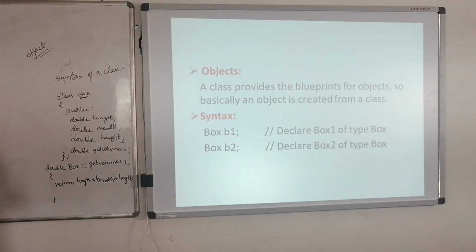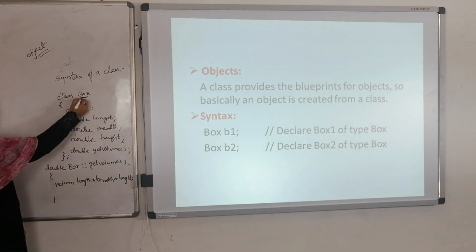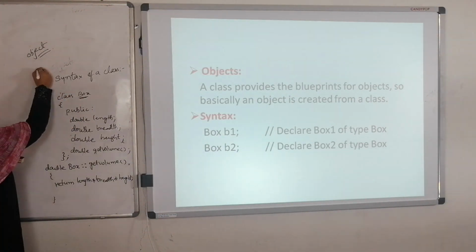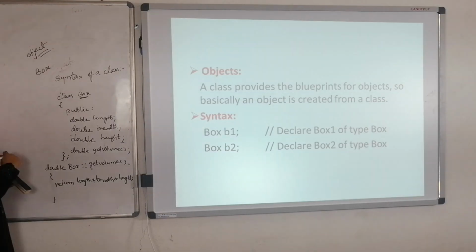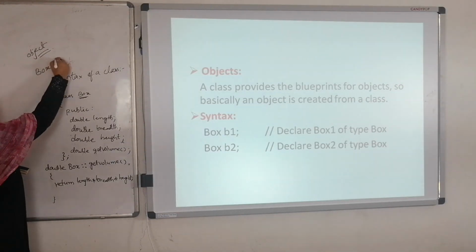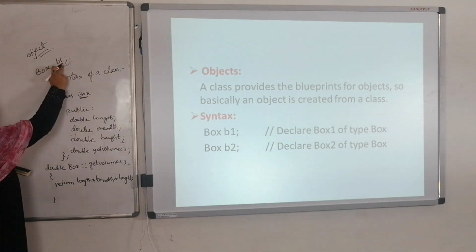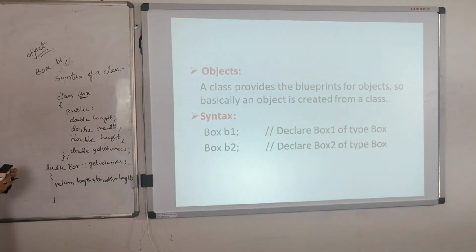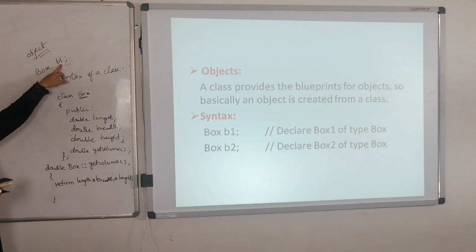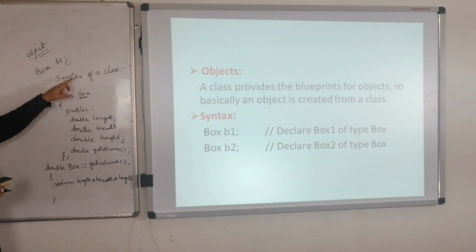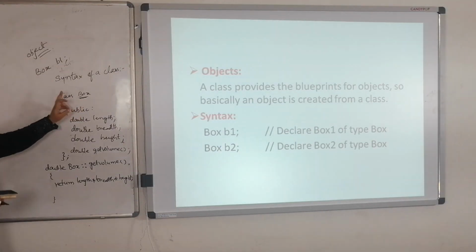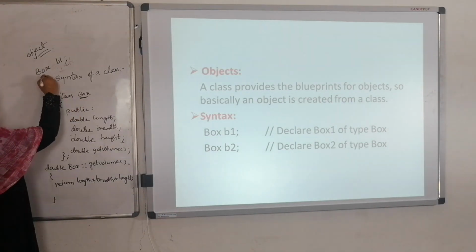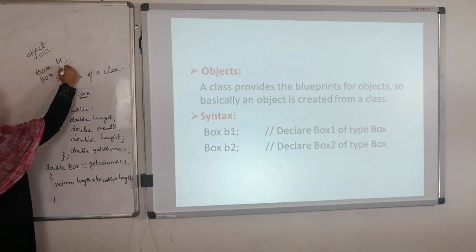How are we going to create the object for this class? See here, Box is the class name. For example, I am going to create the object B1: Box B1. B1 is the object. I am creating the B1 object for this Box class. Or else I want to create one more object, Box B2.